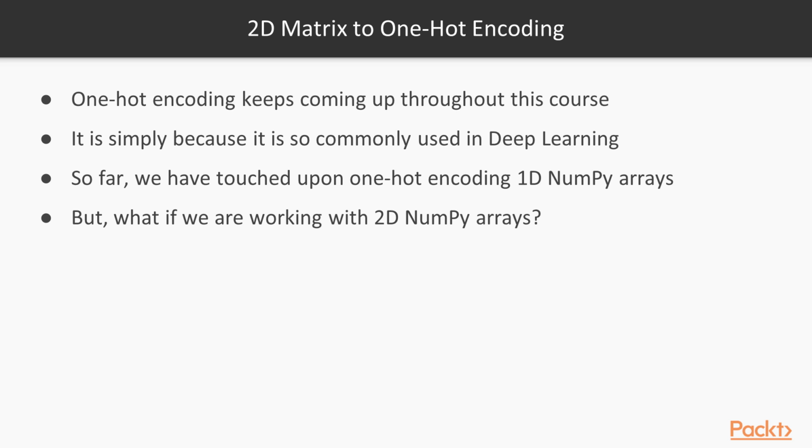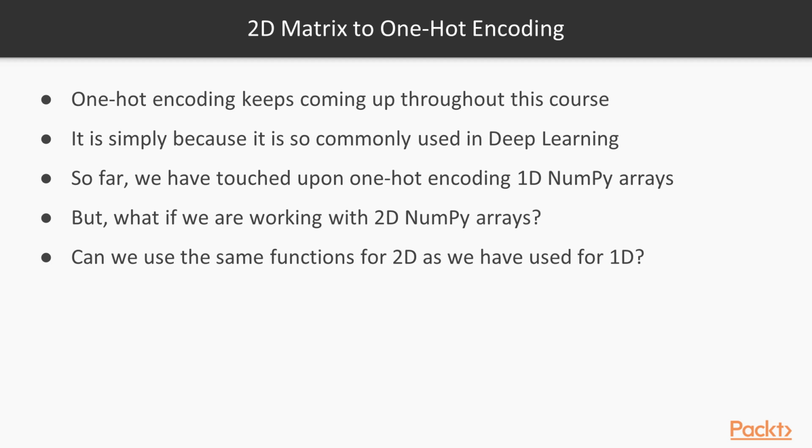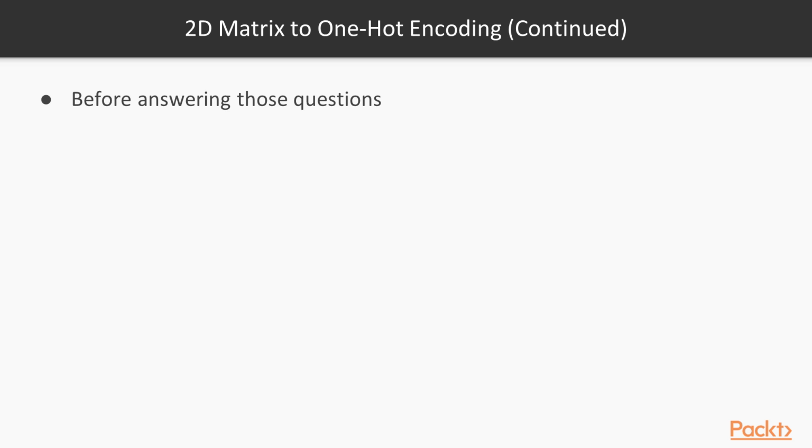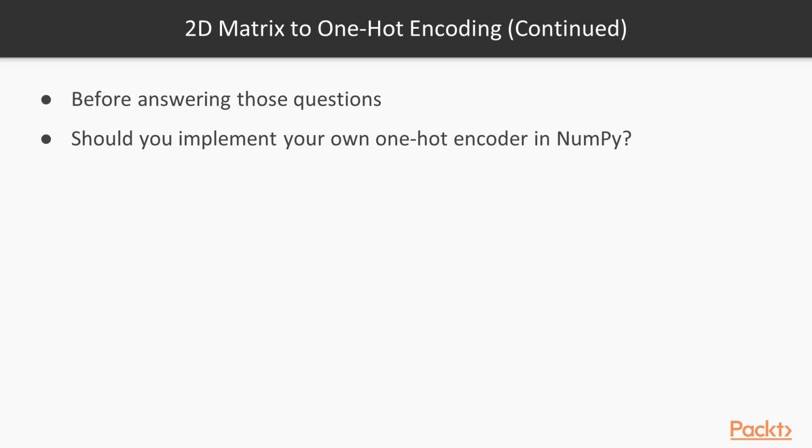And the question here now is, okay, so what if we apply the same techniques to working with two-dimensional NumPy arrays, matrices? And can we use the same functions for two-dimensional arrays as for one-dimensional arrays? Well, before we answer these questions, one of the key questions here is, should I actually implement my own one-hot encoder in NumPy, right?